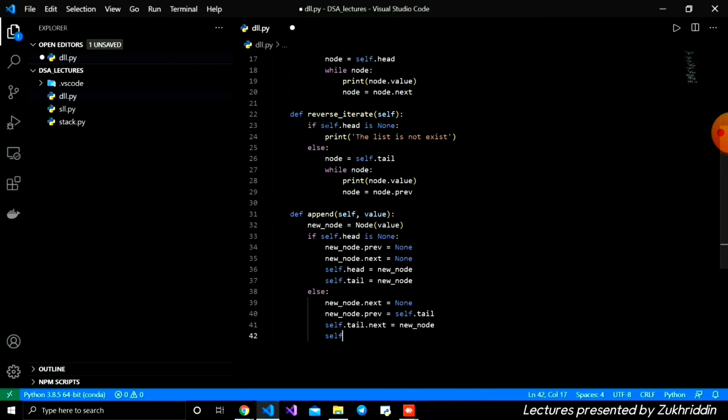And then self.tail is equal to new_node, meaning the new last node is also the tail. And this is all about the append function.